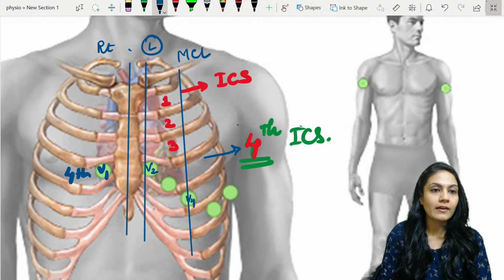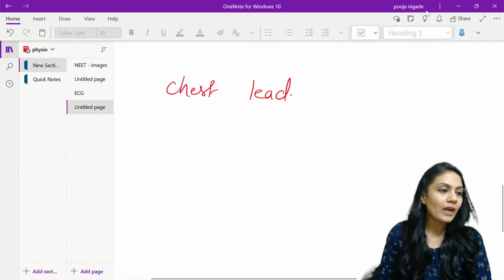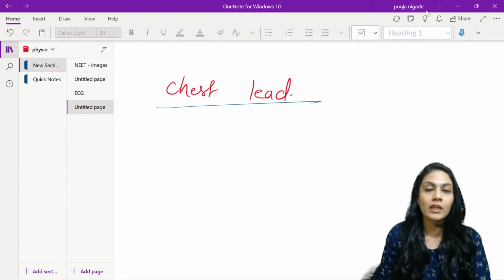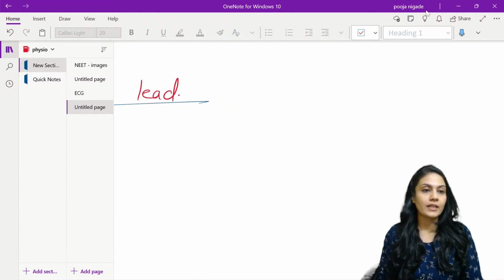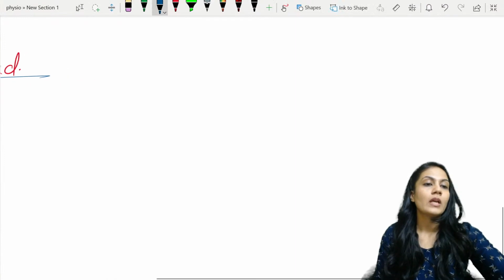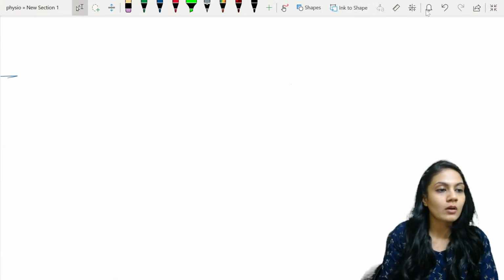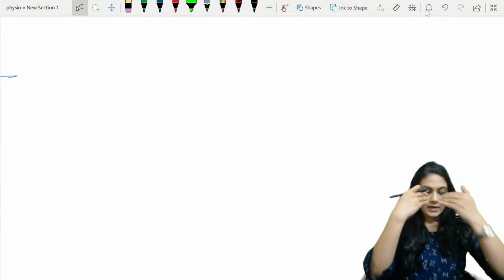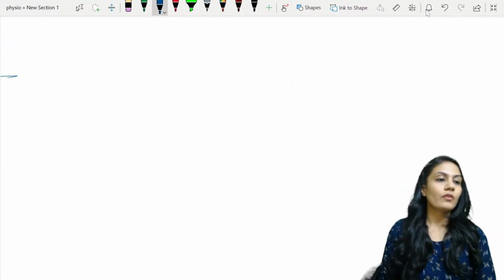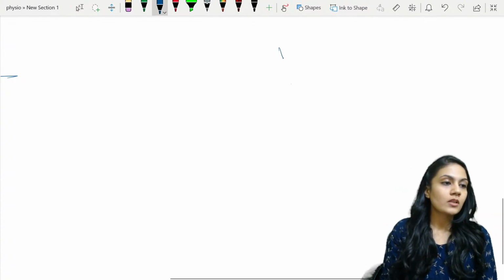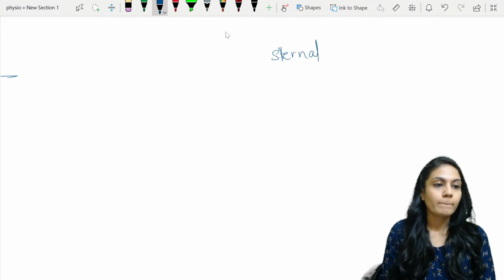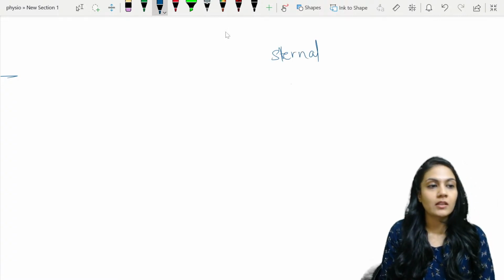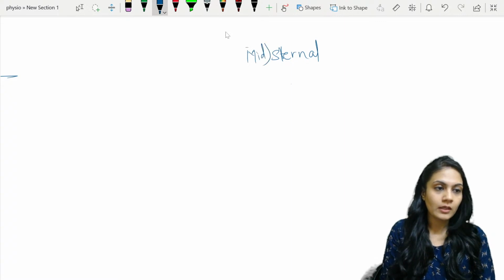You don't have to write the lines in the exam. Okay, it's just for your information that I'm writing. Now understand, if I say there are lines, which are the lines? If I go from the middle to the back, first of all there will be the sternal line, or we can say the mid sternal line.